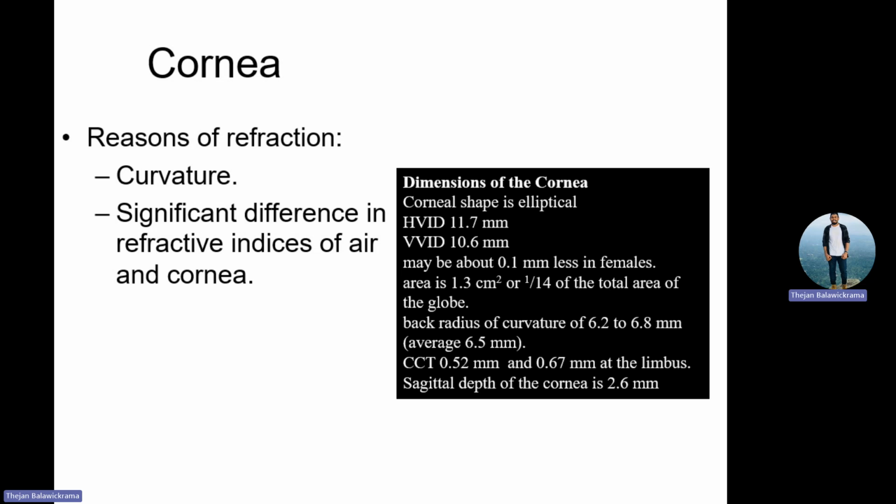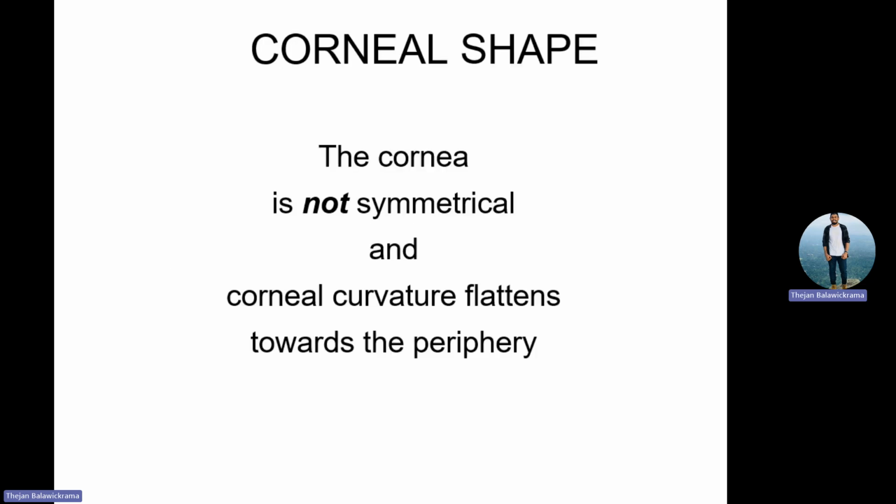Understood. So this is the dimension of the cornea. Now, cornea shape is not symmetrical, definitely not symmetrical. That's why we say cornea is aspherical in shape. Axially, the cornea is like this, and the peripheral part of the cornea is very, very flat. Some places it is parabolic, some places it is hyperbolic, and some places it is spherical. It is so irregular.